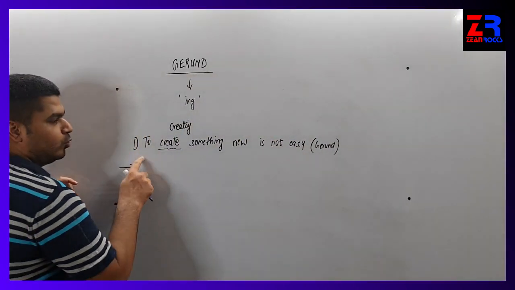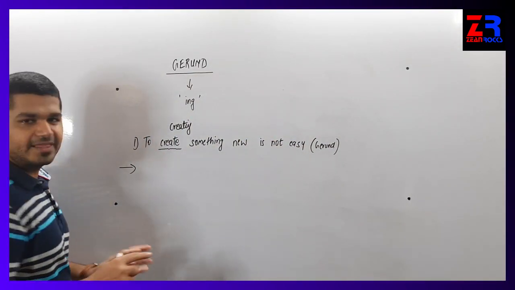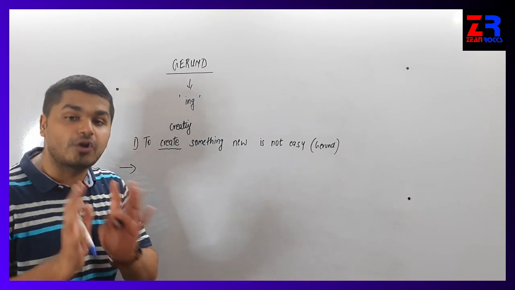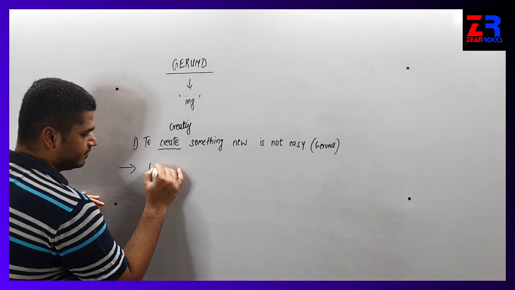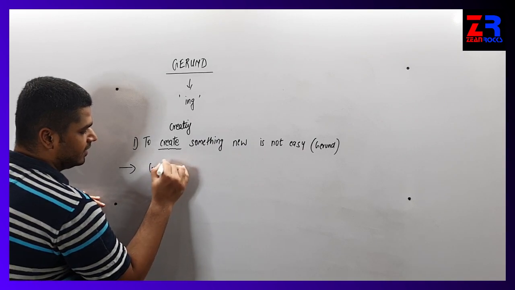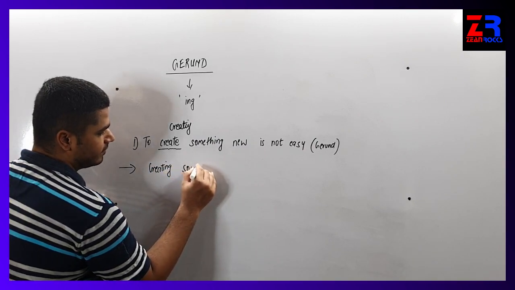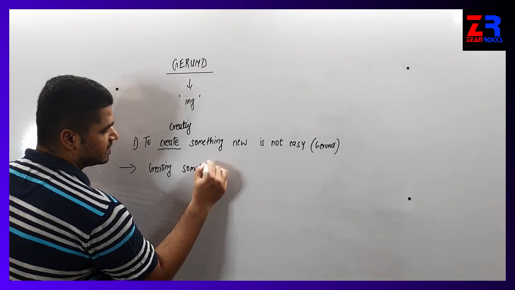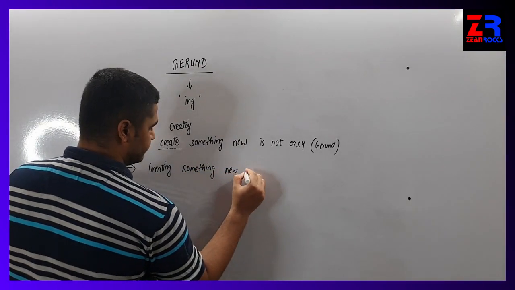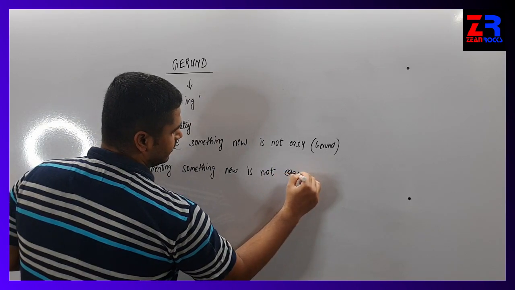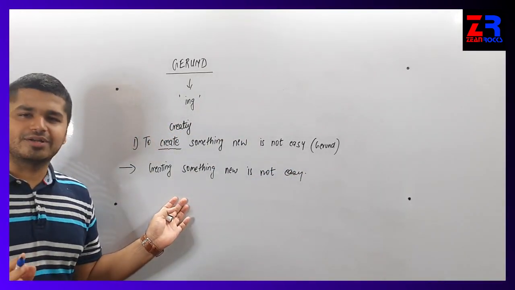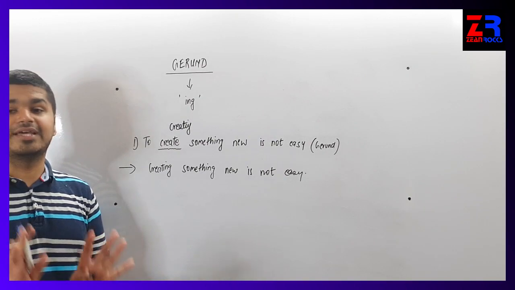So if I say to creating something is not easy, it does not sound correct and it is grammatically wrong. So I will have to eliminate to. So the answer will be creating something new is not easy. I hope you understand. These topics are very simple and very easy.